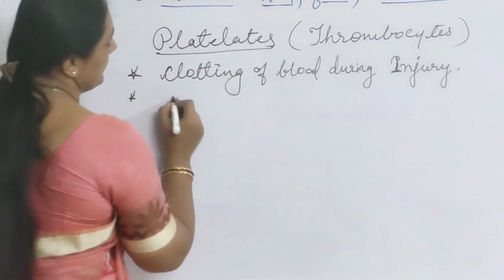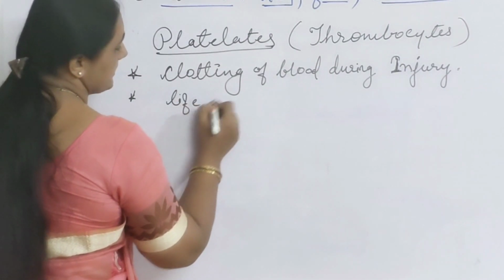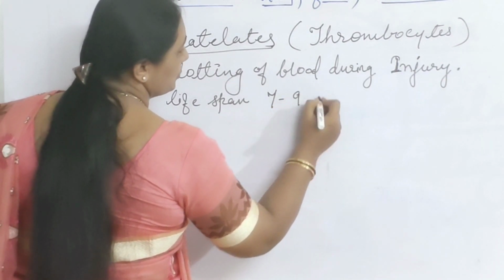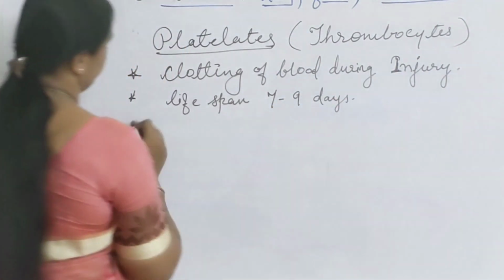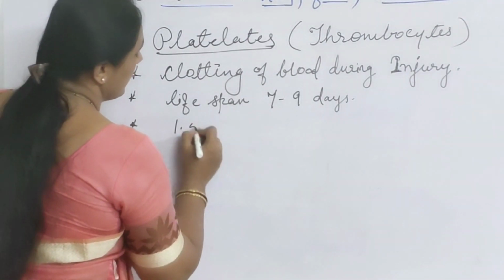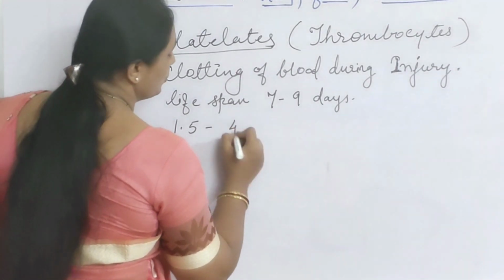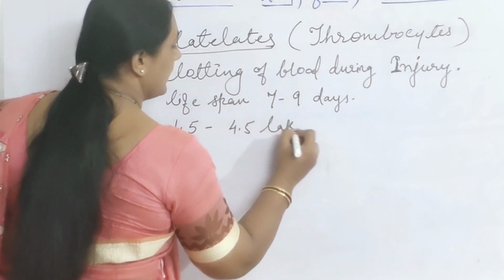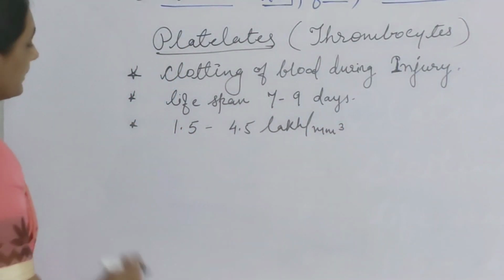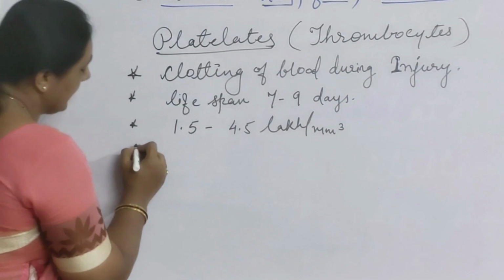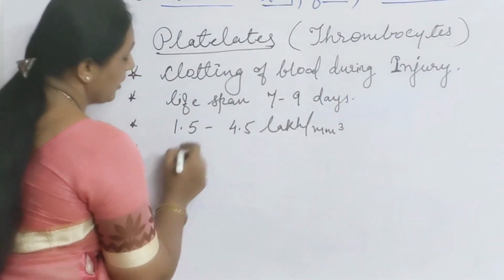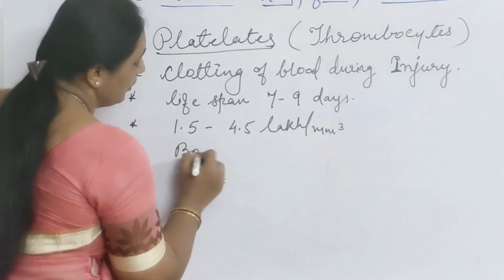Lifespan of a platelet is very short. They remain for 7 to 9 days. The count of platelets in blood is 1.5 lakh to 4.5 lakh per cubic millimeter. Like red blood corpuscles, platelets are also formed or synthesized in bone marrow.